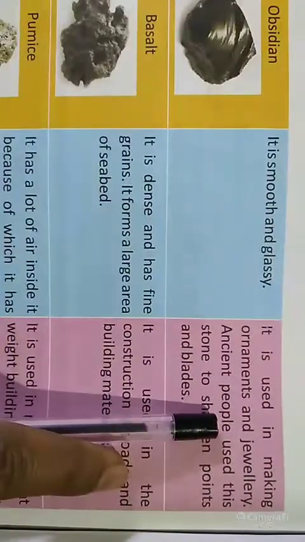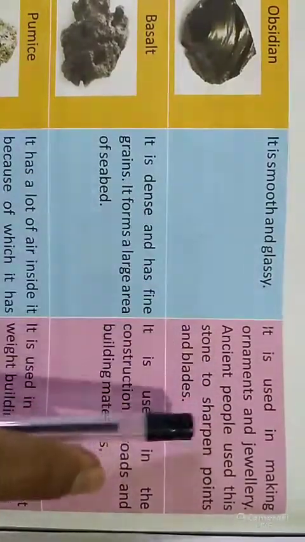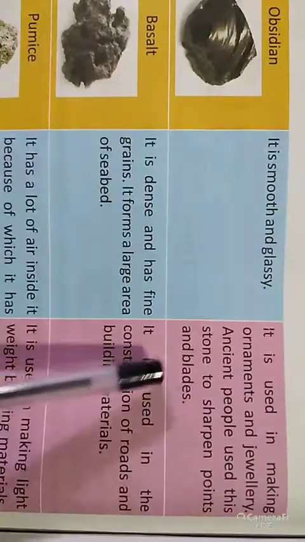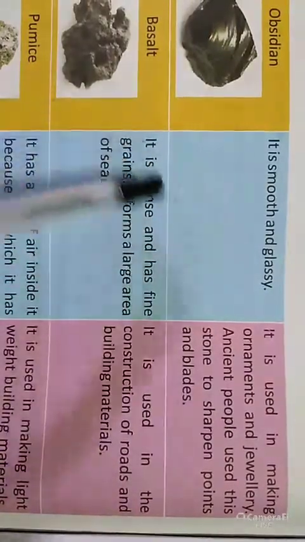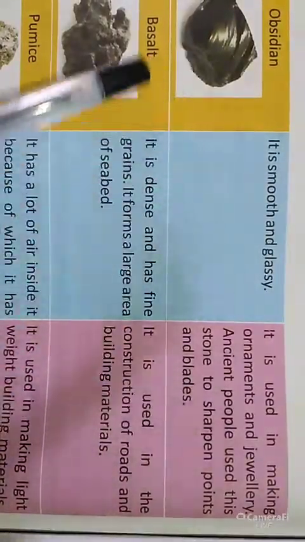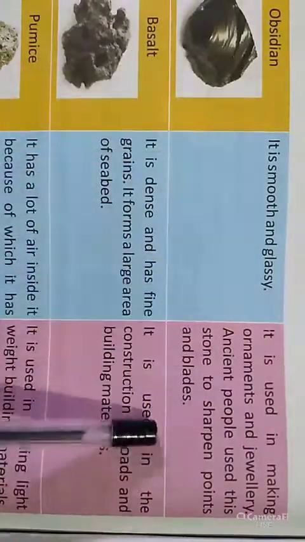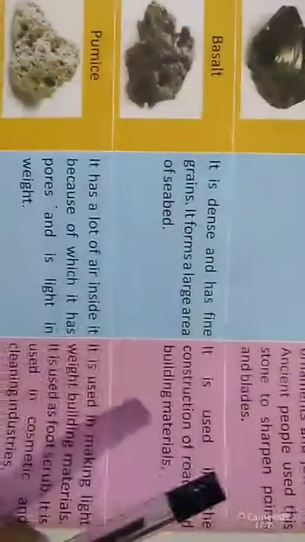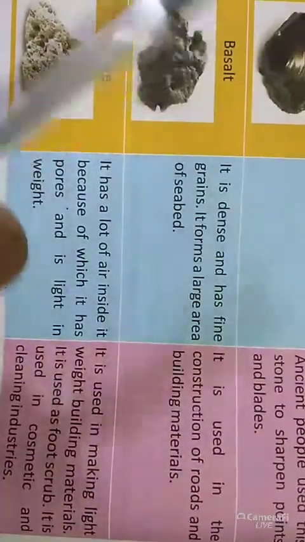Ancient people used this stone to sharpen points and blades. Nowadays we use blades, but in ancient times people used these types of rocks as blades or sharpened points. Next one is basalt.